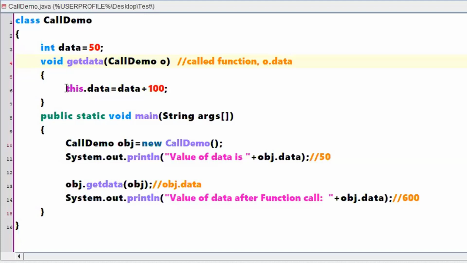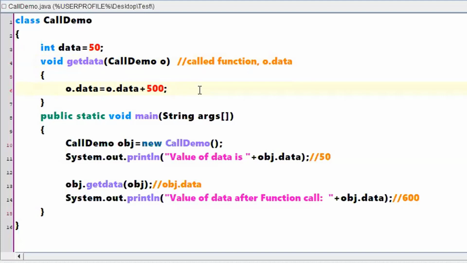Within this particular method, let me write o.data is equal to o.data previous value plus 500, some value.